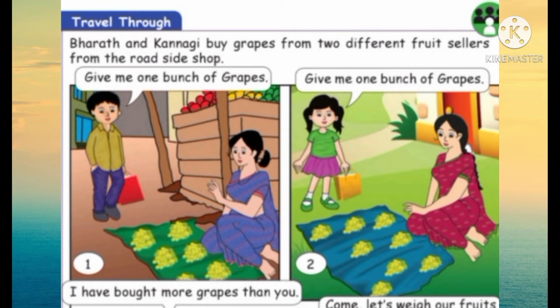This story has two characters. The characters are Bharat and Kannagi. They bought grapes from different fruit sellers in the roadside shop. Look at the picture, children.